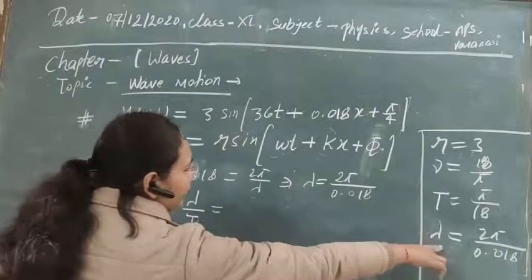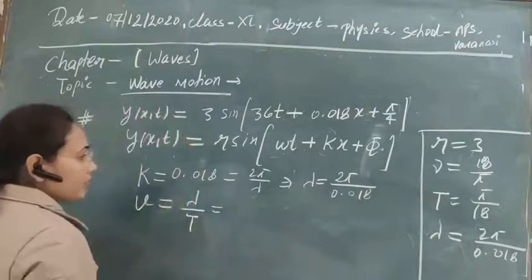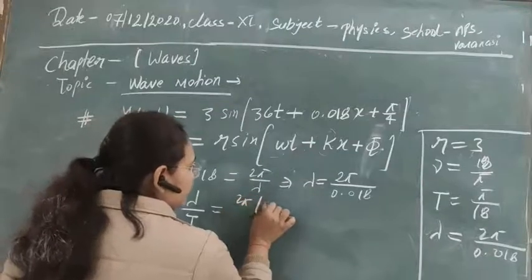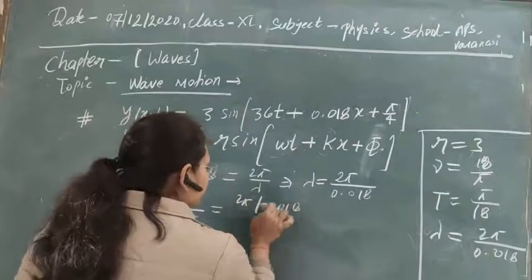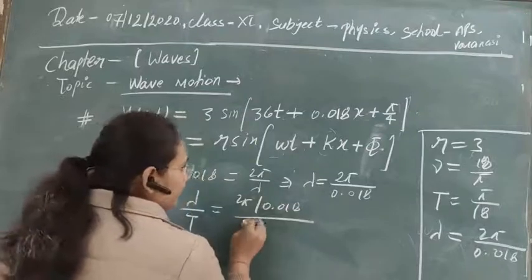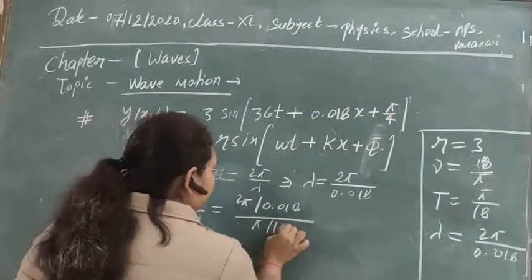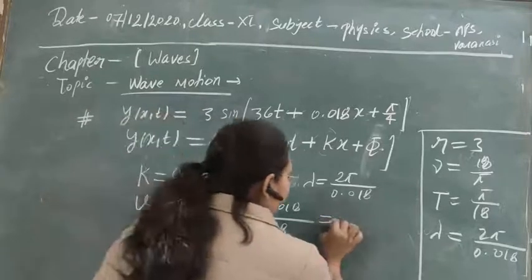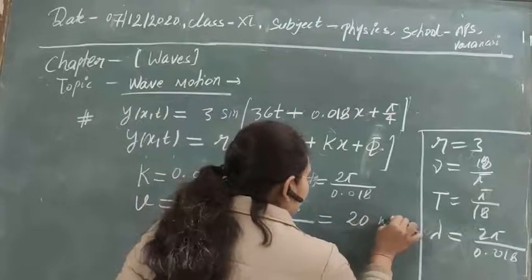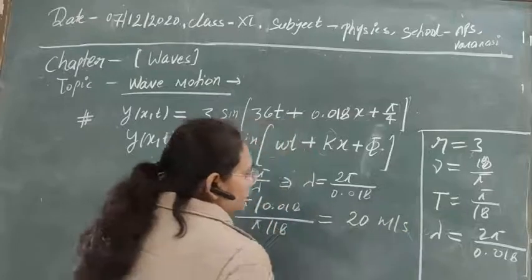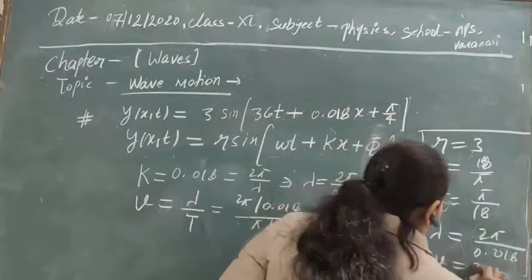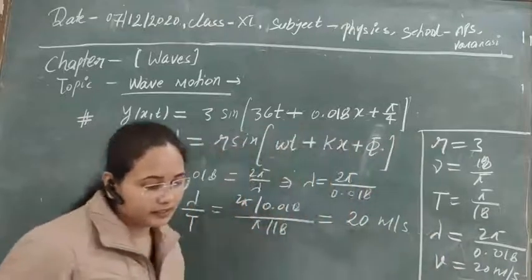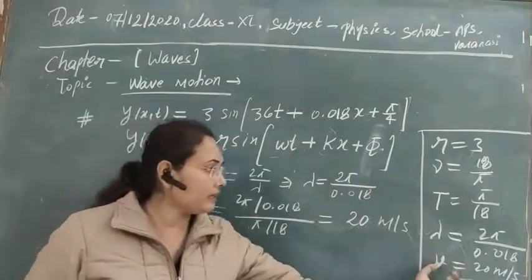So we have the value of lambda and we have the value of T also. Just put the value of lambda here, 0.18 upon the value of T, that is pi by 18. After solving this, you obtain 20 meter per second. So the velocity of the wave that is obtained here is equal to 20 meter per second.